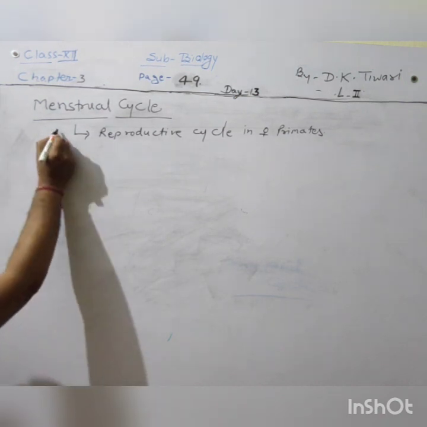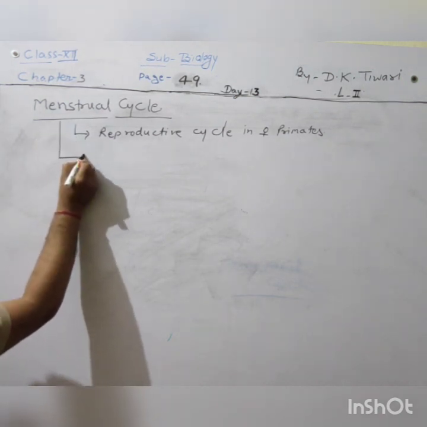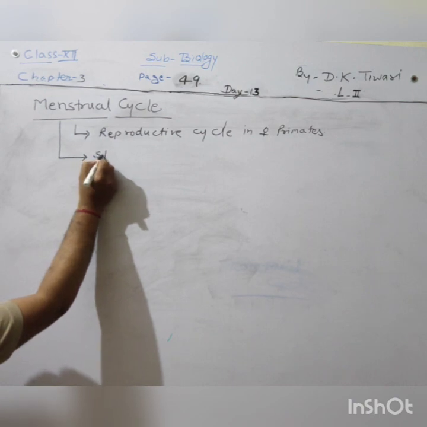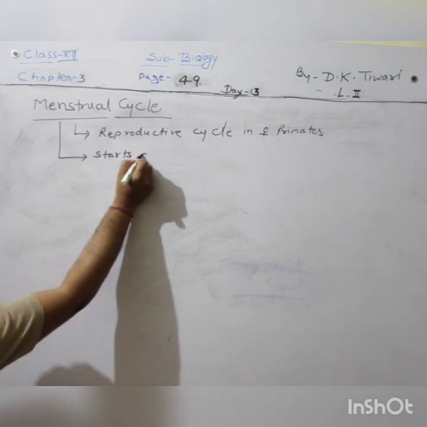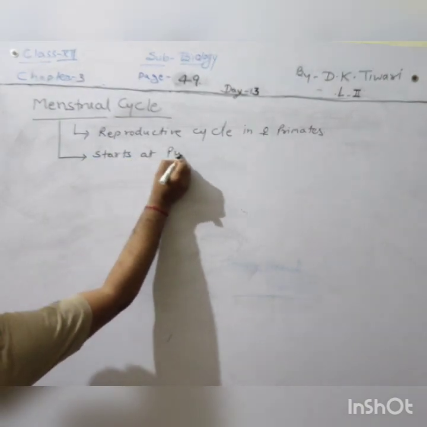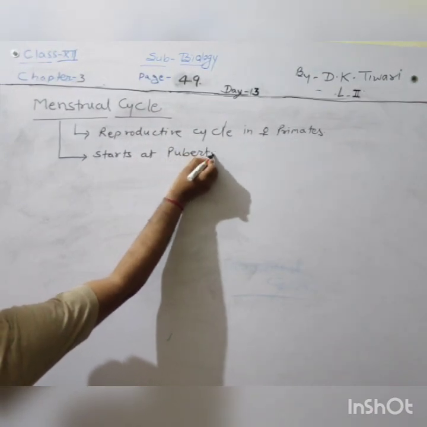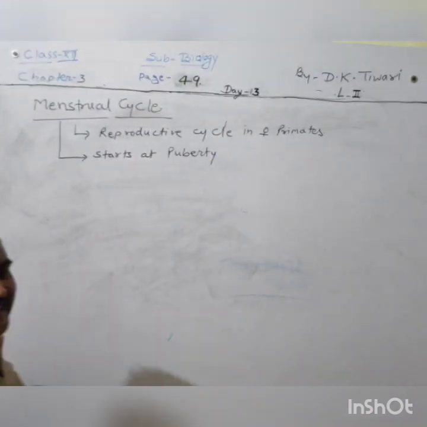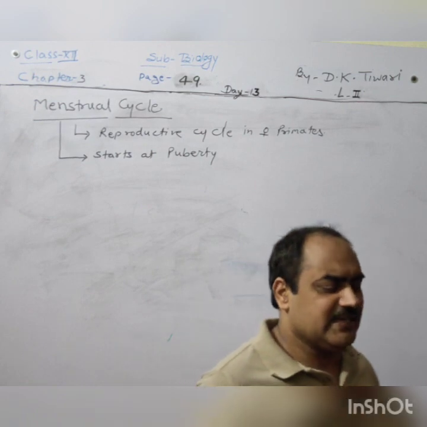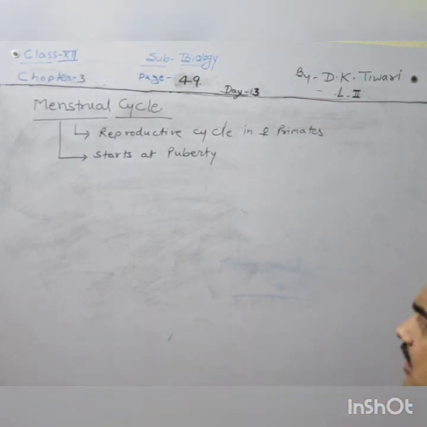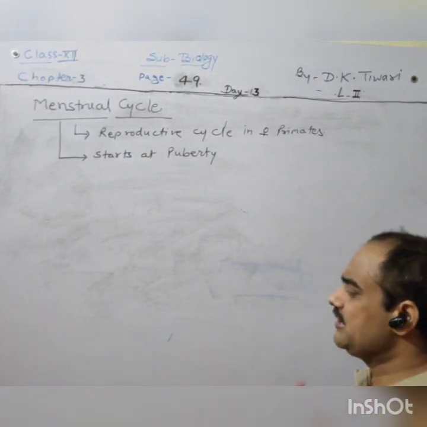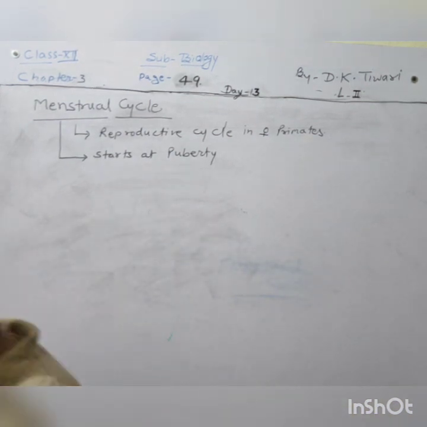So it starts at the puberty stage, which is also considered as teen age. Basically it takes place after the 11th, 12th, or basically with the 13th year in the female body.